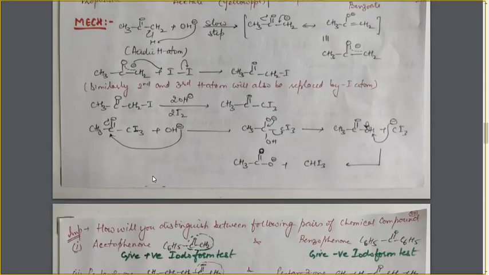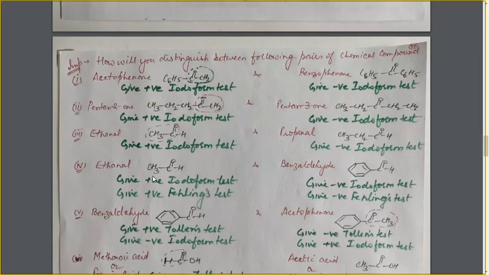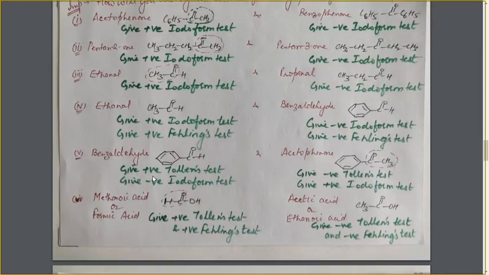So in case of aldehyde and ketones, they show the nucleophilic addition reaction due to the C double bond O group, and also show the reaction due to the acidic nature of alpha H atom.